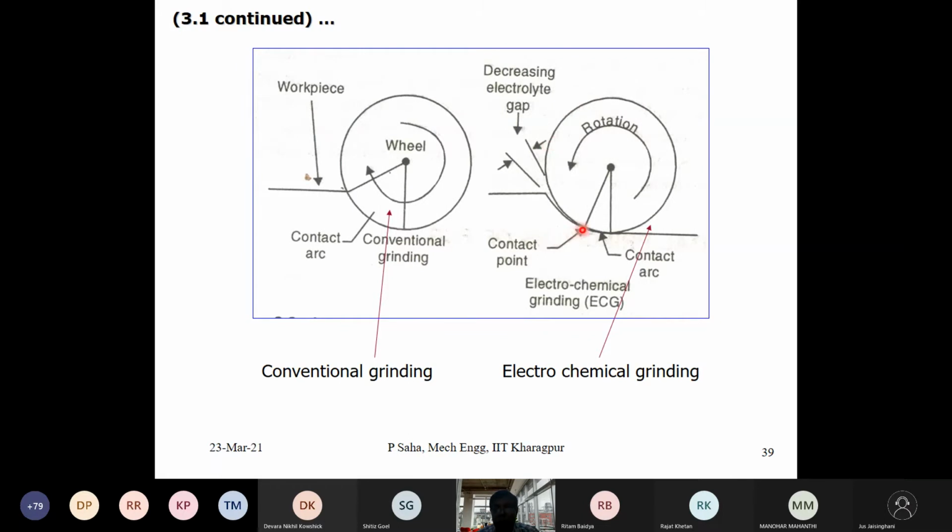So would you require the wheel dressing to be so frequent as that in the conventional grinding wheel? The answer is no. So this is also another advantage which we can have for the electrochemical grinding process. Okay, so let me move forward.